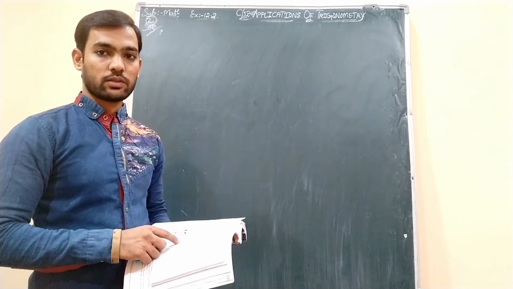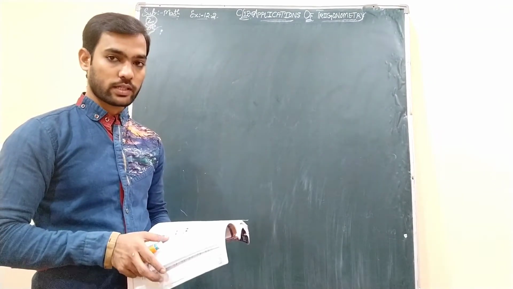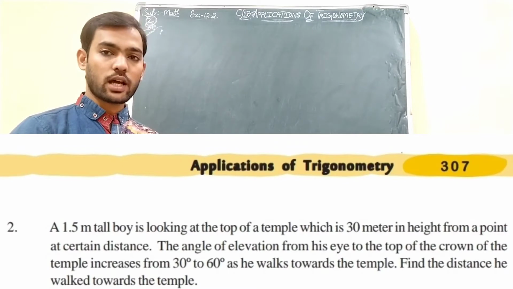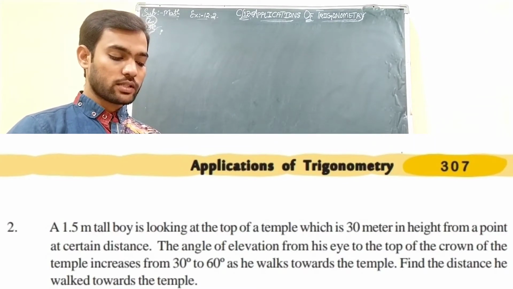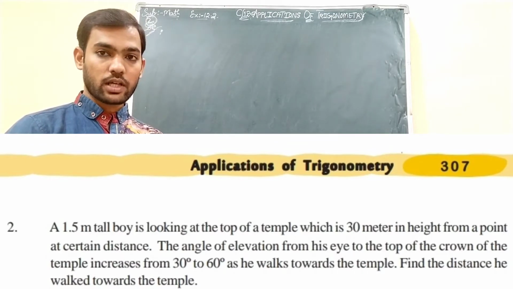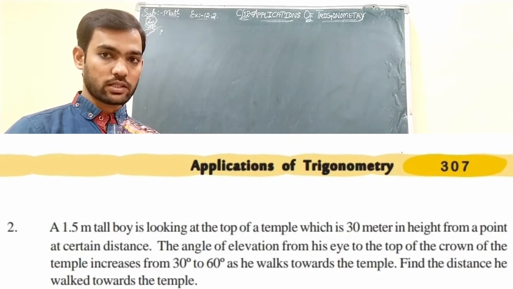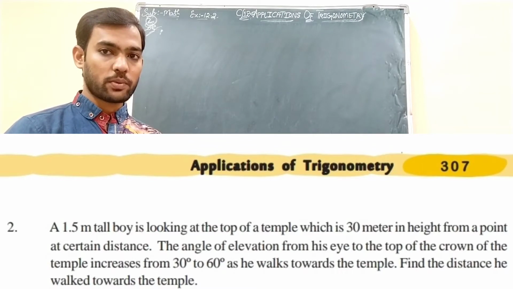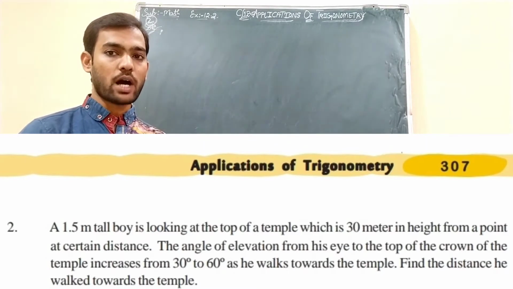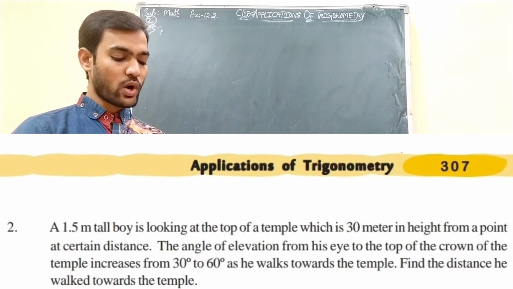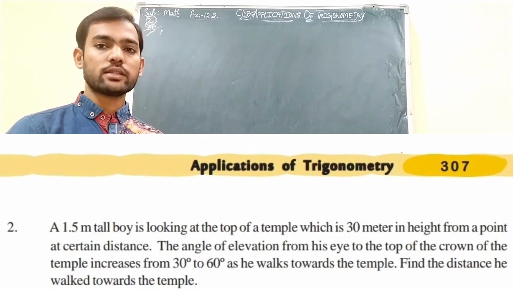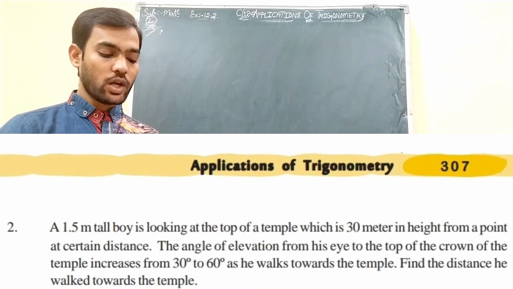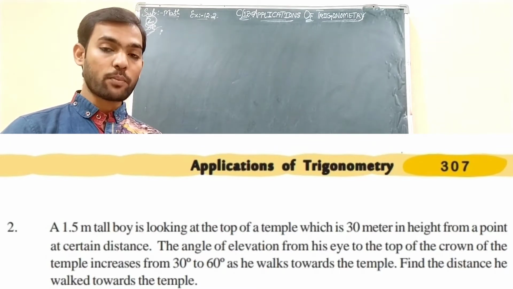Now we will see question number 2 of this exercise, students, exercise 12.2. This question says that a 1.5 meter tall boy is looking at the top of a temple which is 30 meters in height. This is similar to the one observer and palm tree question we discussed in exercise 12.1. From a point at a certain distance he is observing the top of the temple.